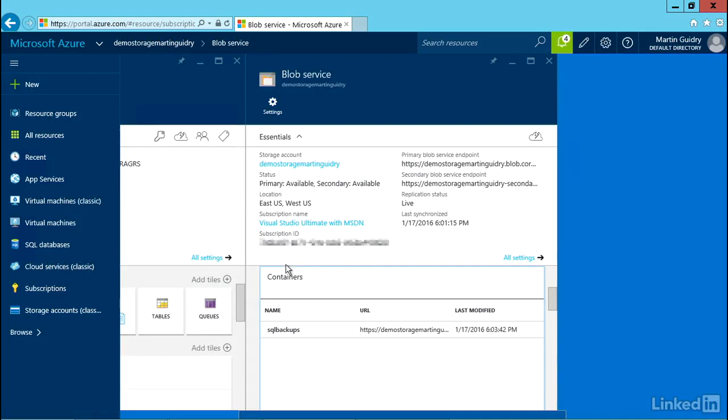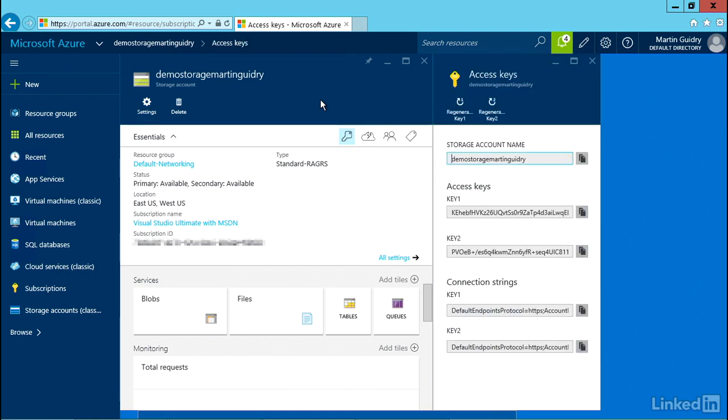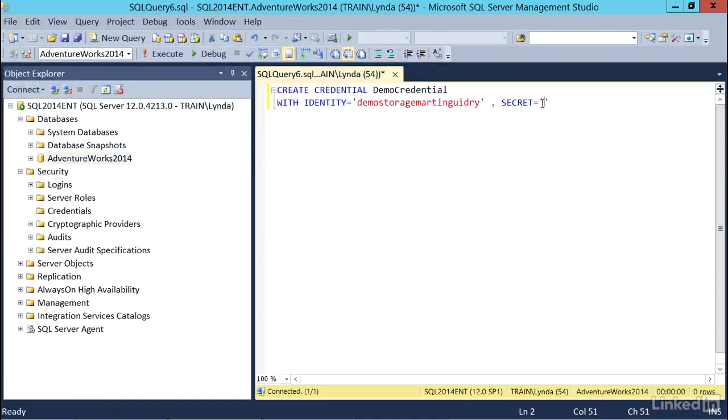In order to find that, I'll go back to the portal. I'll close this window for my blob service. And here in the information page for my storage account, there is an icon that looks like a key. I'll click on that, and we'll see it gives me 2 access keys. I'll take the first one and copy it to the clipboard by clicking on the icon to the right. And then I can go back to SQL Server and paste that in.